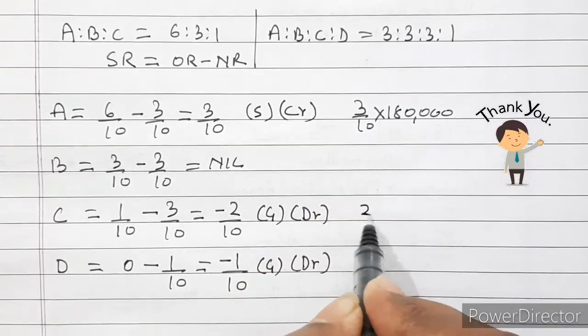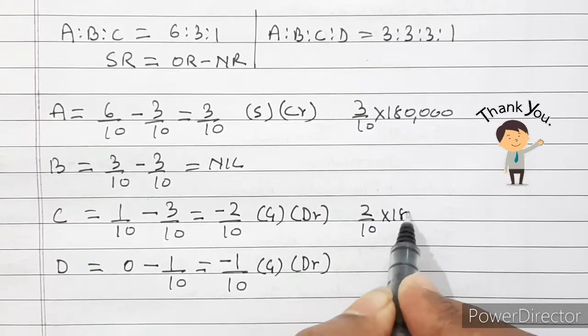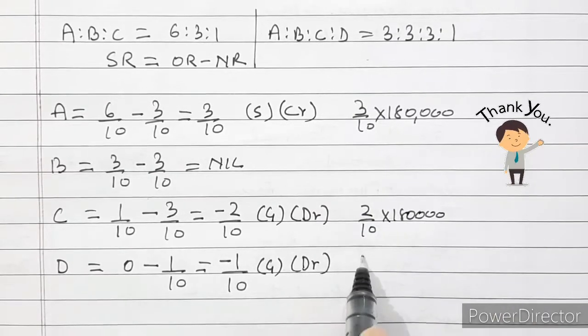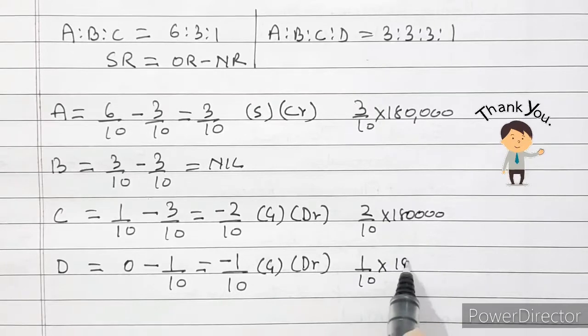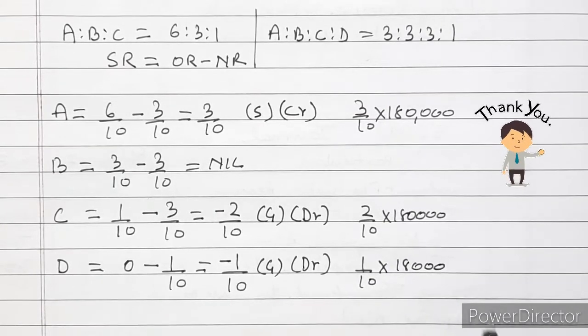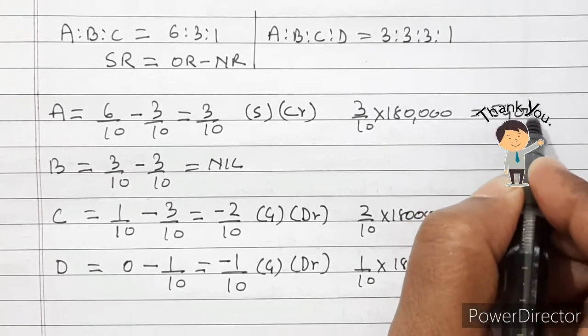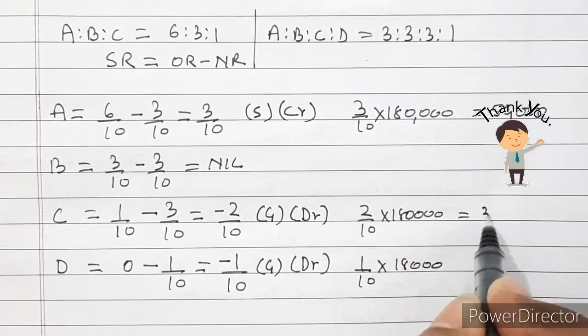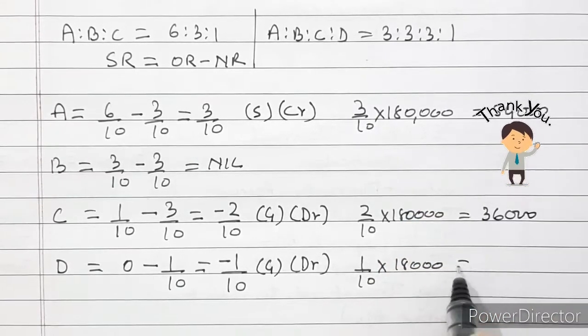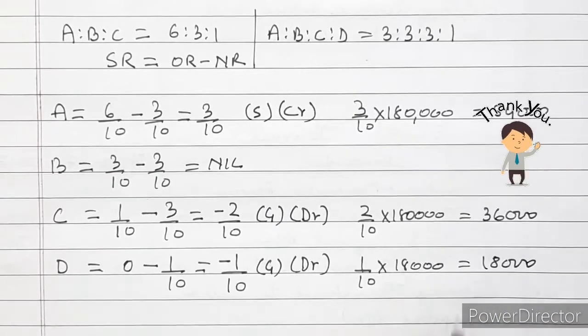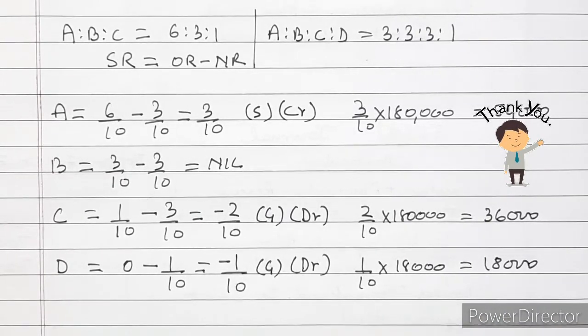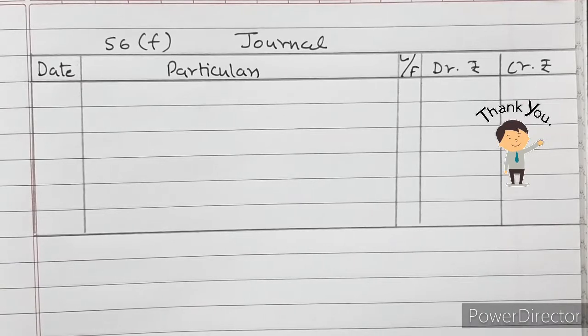Here also 2 by 10 into 1,80,000. Here 1 by 10 into 1,80,000. So it will be 54,000. Here it is 36,000 and here it is 18,000. Let us see the journal entry now. Now let us pass the journal entry.